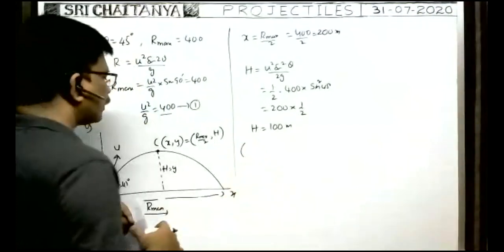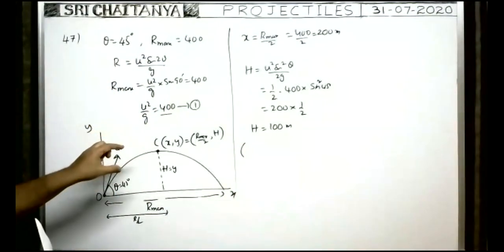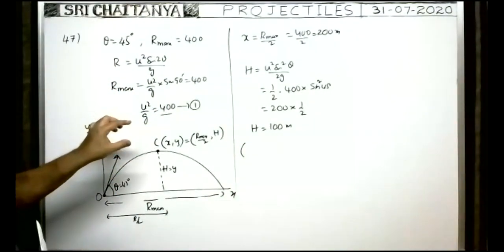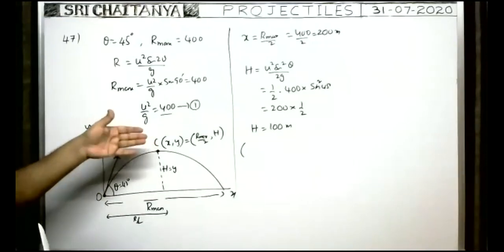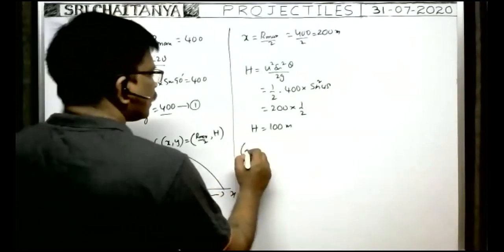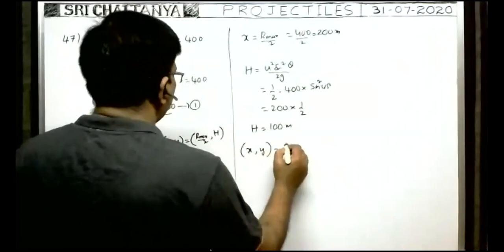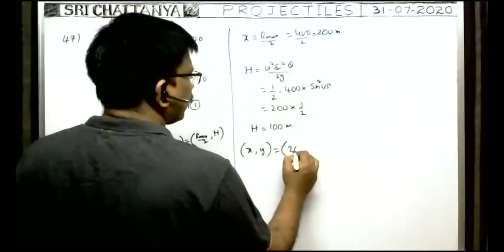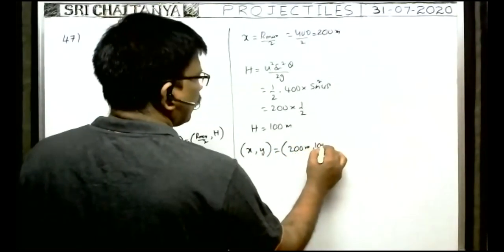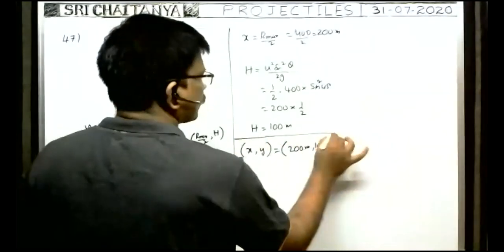Therefore, in case of oblique projectile, whenever the speed is minimum, that means whenever the particle is at the highest point, the x coordinate is 200 meter and the y coordinate is 100 meter. So this is the answer.